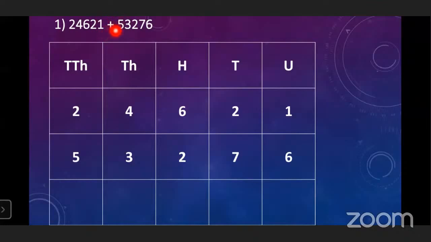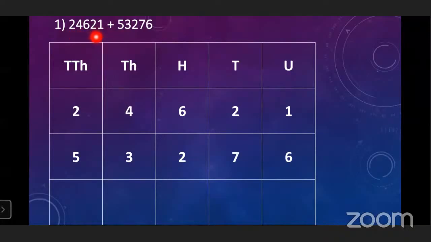And what is the meaning of add? Addition means we have to combine two or more numbers. We have to combine these two numbers. That time we will get the answer. Okay. So while the numbers are given in a horizontal way and you have to add them in a vertical way, you have to see how many digits are here.